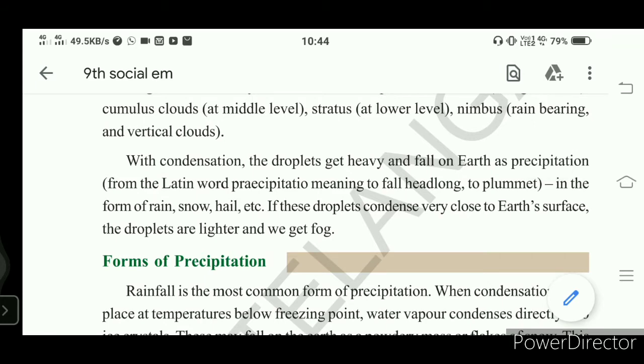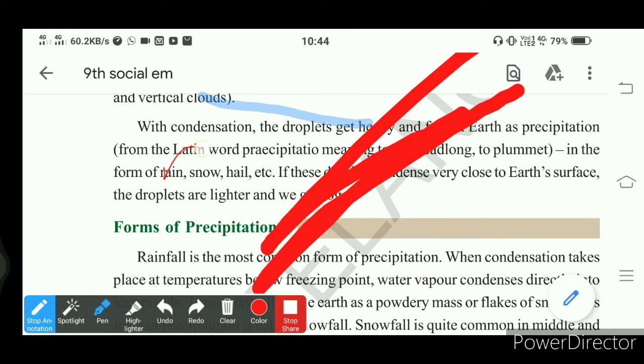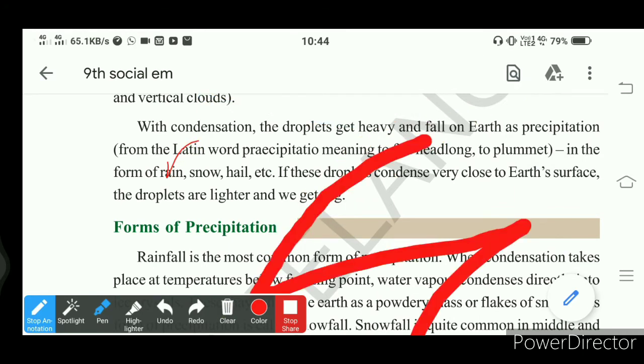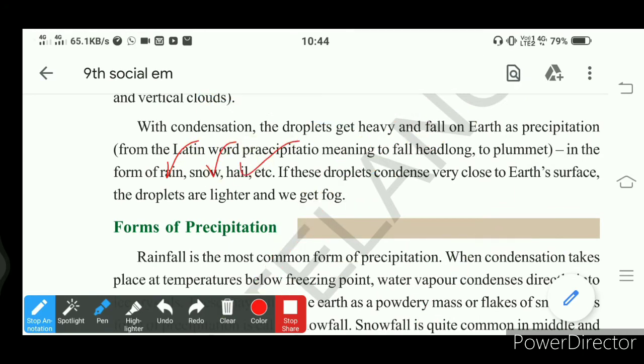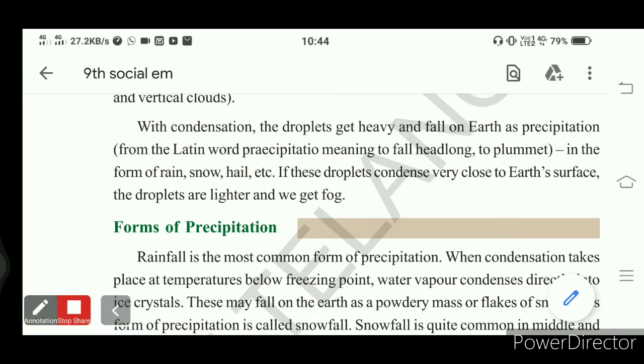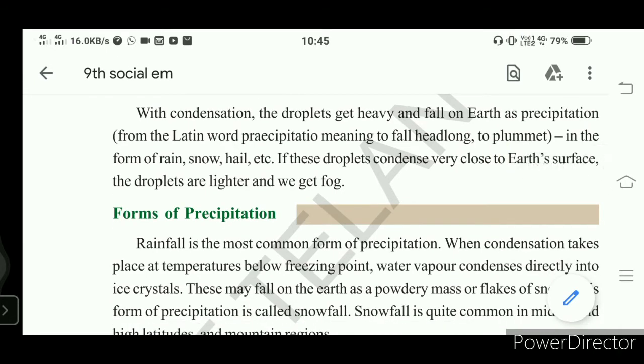So this precipitation may be in the form of rain, snowfall, hail, sometimes fog, sometimes sleet. These are the different types we see in precipitation. Understand? When condensation takes place, all the water droplets come very close to the earth's surface, and they fall on the earth's surface.